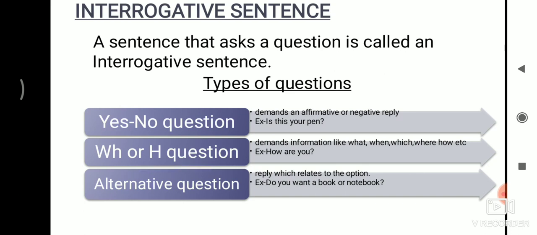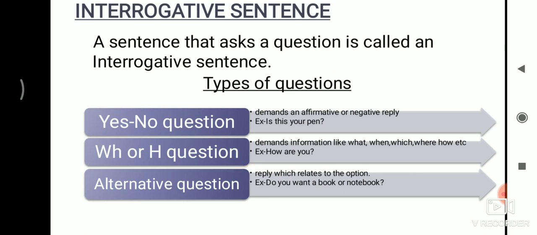Now the second type of questions are WH or H questions. That means a WH family word or an H type of word will occur here. So the question demands that the answer should come in a statement, for example, how are you? I am giving one example here, how are you? So I am fine. This is a statement, I am fine. I am taking one more example, what is your name? So there is another statement, my name is Shuchi Avasthi. So these are WH or H type of questions.